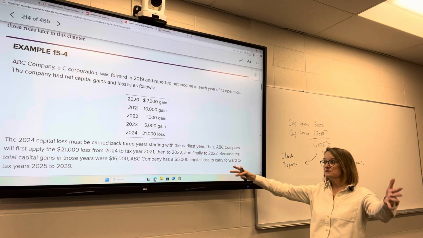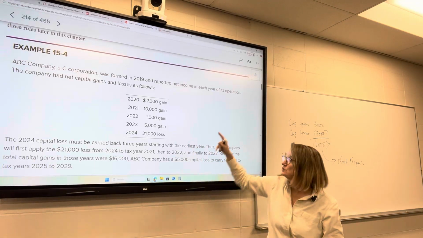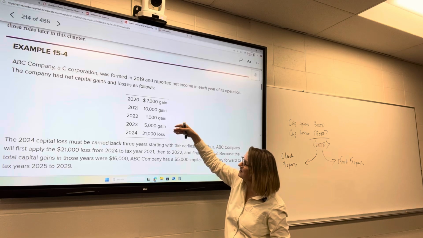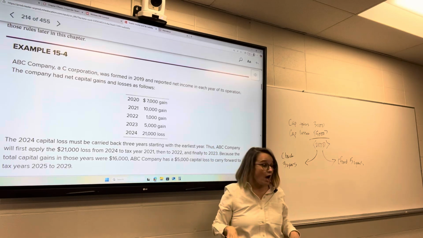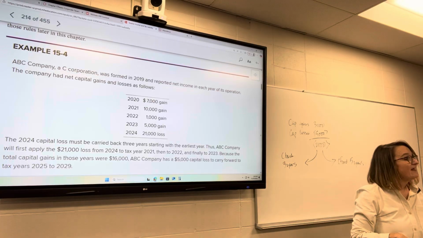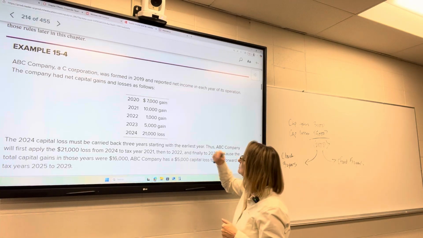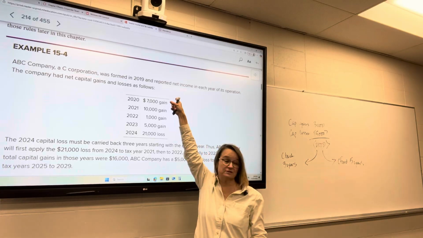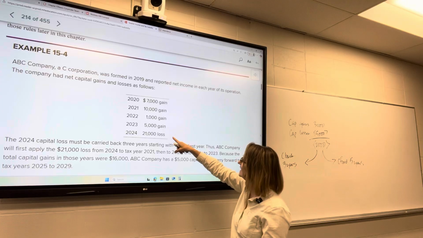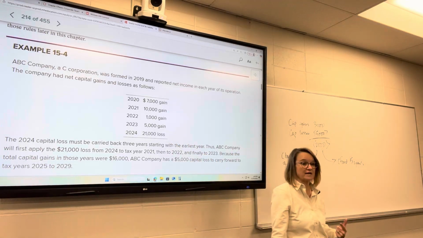ABC Company, these were their gains and losses, capital gains and losses. So 2020, 7,000 gain, 10,000 gain, 1,000 gain, 5,000 gain, and then they had a loss in 2024 of $21,000. They can go back 3 years with that loss. So what they would do, 1, 2, 3, they can't go back to 2020, that's too far back. That's 4 years back. They can take this $21,000 loss, and what they'll do is they'll amend their tax return.